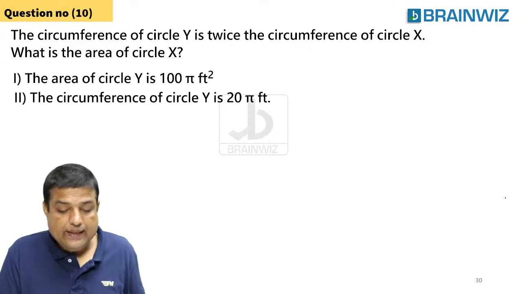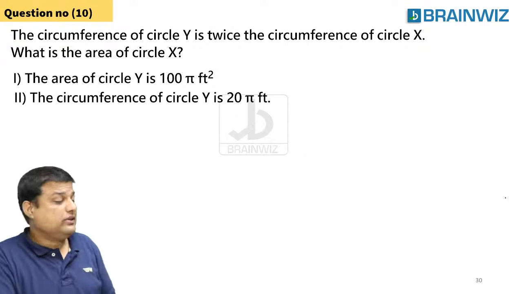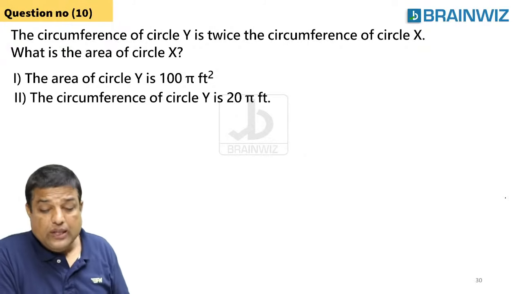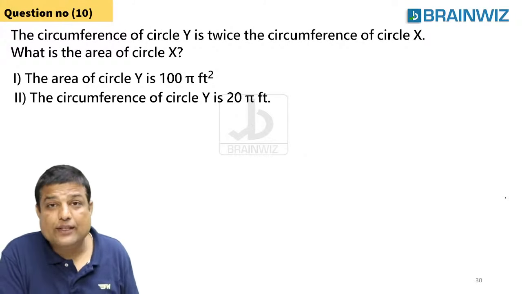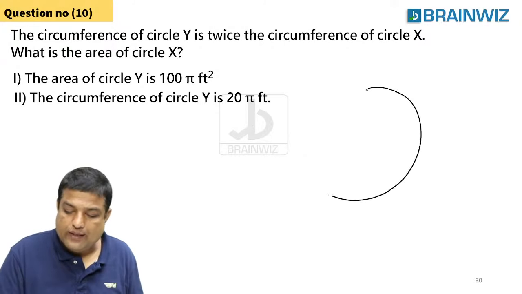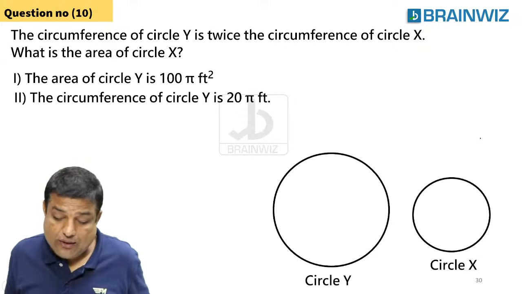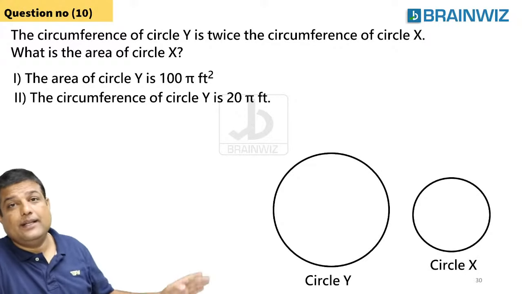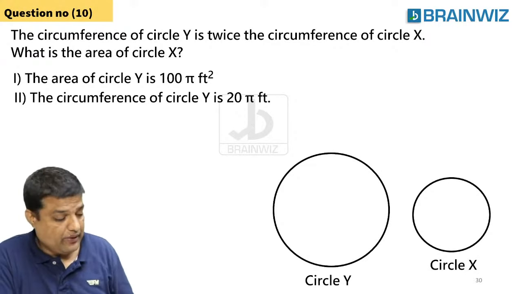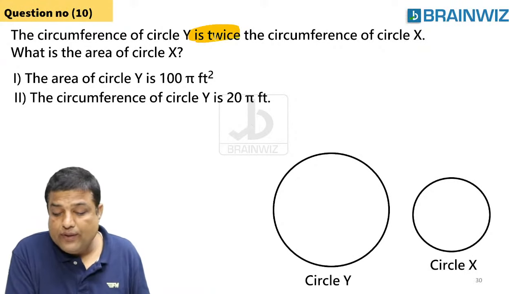Here, he's saying that the circumference, I already told you something in the question. What he told you, the circumference of circle Y. Circumference means perimeter. You know, the border is said to be circumference. Now the circumference of circle Y, this is circle Y and that is circle X. So what's the relationship here? He told you the circumference is twice.